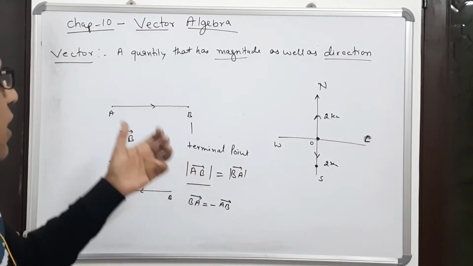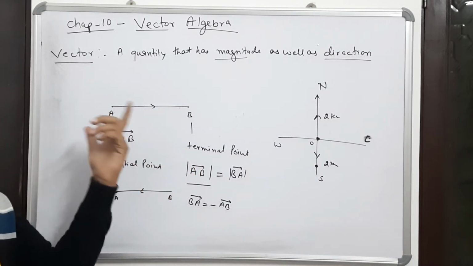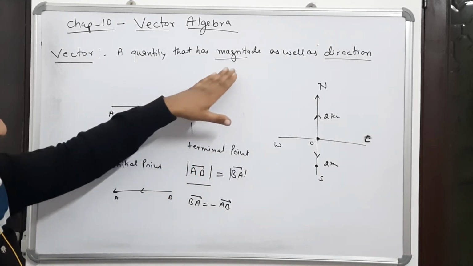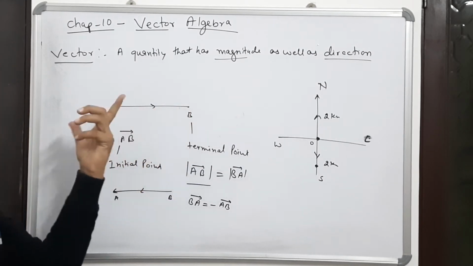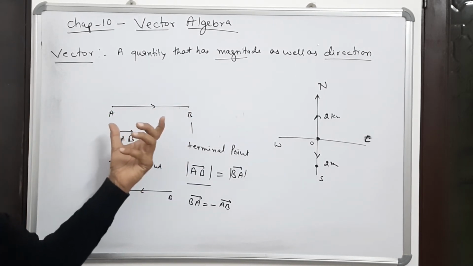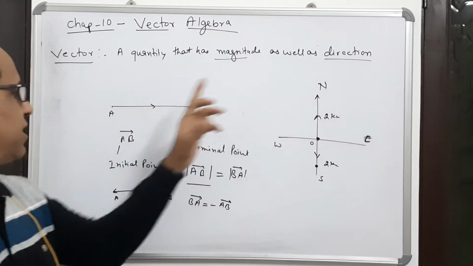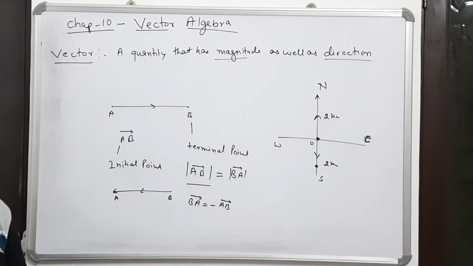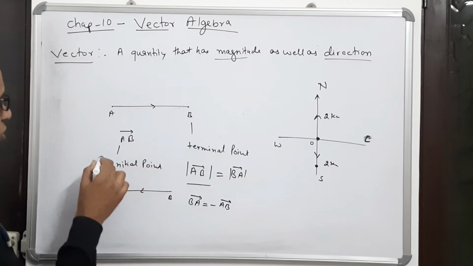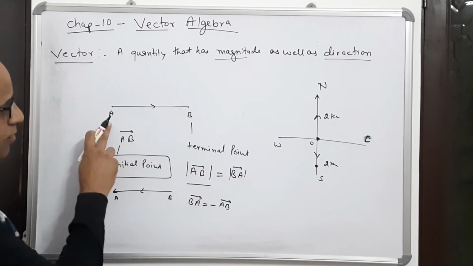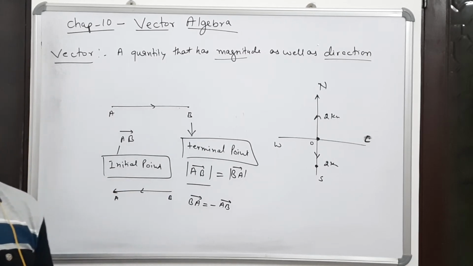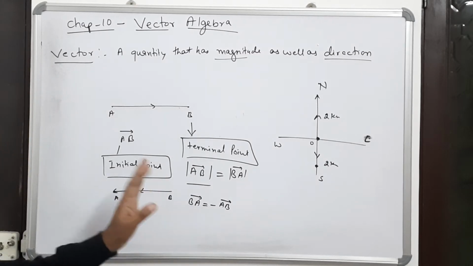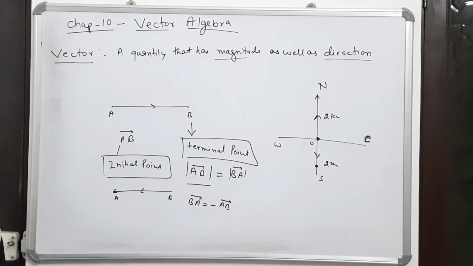So I hope you all understood what is the meaning of a vector and what is the meaning of magnitude. Magnitude means distance, the length, and when we include the direction, then it is the vector. Here there are two important terms: one is the initial point and the second is the terminal point. So this is about the vector, the meaning and definition of the vector.